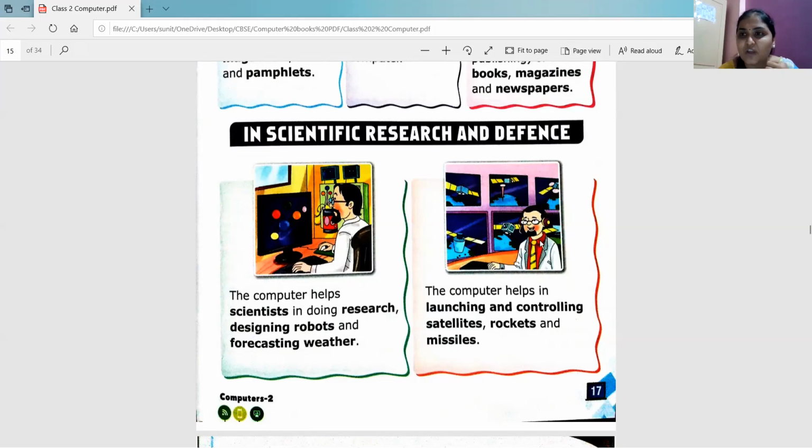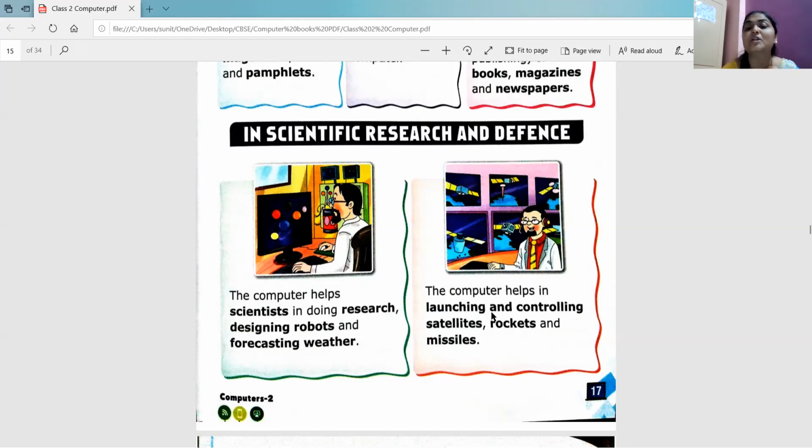Now, in this picture, can you see satellites? And this person is working on it, right? So the computer helps in launching and controlling satellites, rockets, and missiles, right? See, every time it's not possible for scientists to sit in the rocket and go, right? So sometimes what happens is the satellite is controlled when you are on Earth, right? You can control from here what is happening there. You can take pictures of what is happening on the planets and everything, right? Missiles are used in defense, right?